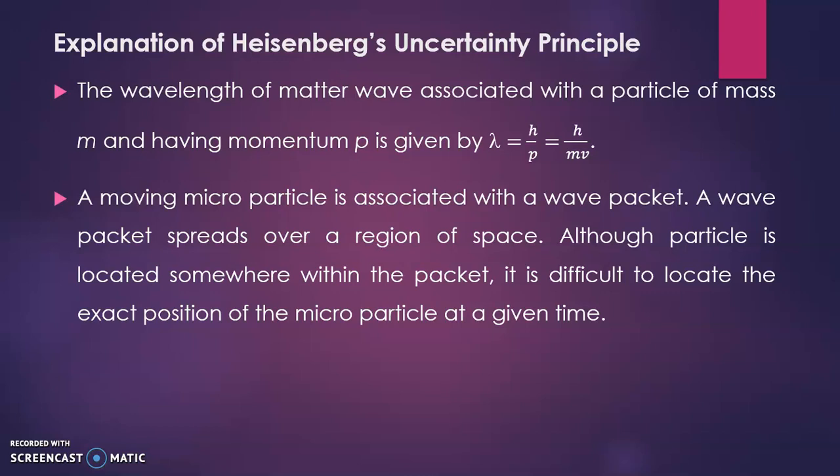A moving microparticle is associated with a wave packet. A wave packet spreads over a region of space. Although the particle is located somewhere within the packet, it is difficult to locate the exact position of the microparticle at a given time.